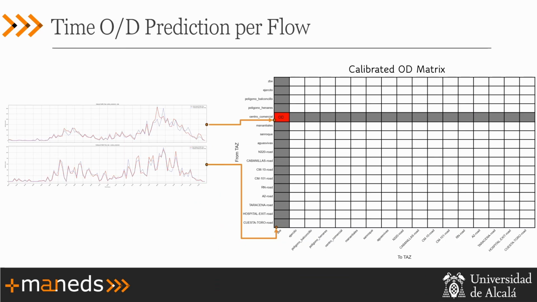And this is how it looks. Here we have a real-time view where the red line is the real traffic and the blue line is our prediction. So what we really perform during this research, what we get, is the calibrated OD matrix. In this case, it's traffic from Centro Comercial to ZB. So we guess this value that will be D for each time snapshot. So for example, at time 60, we guess this value and also all the rest. So we have the traffic for each time snapshot. That's what we really do.